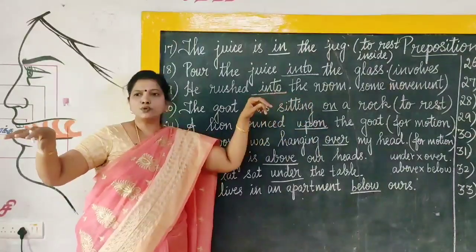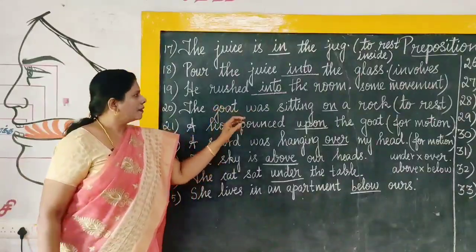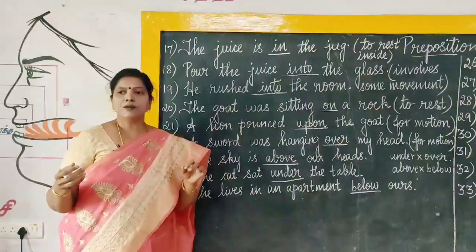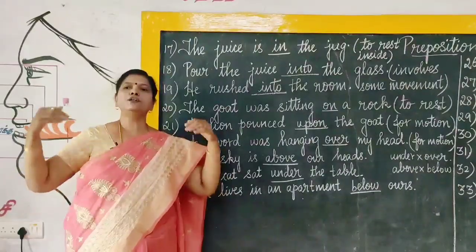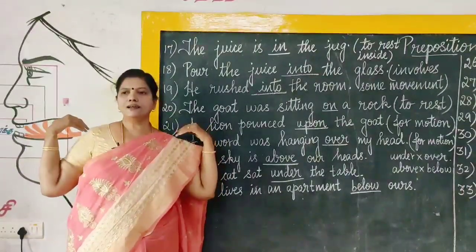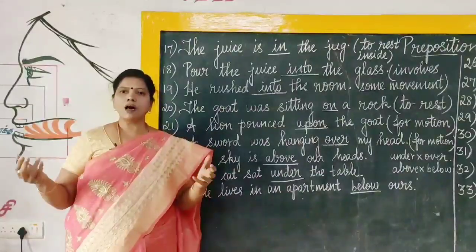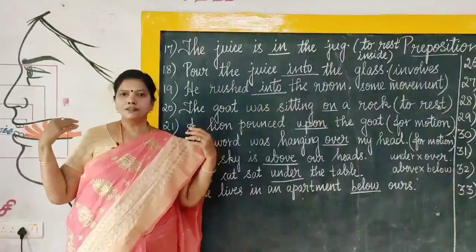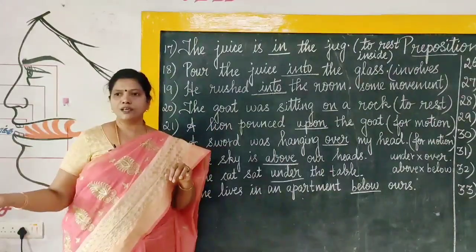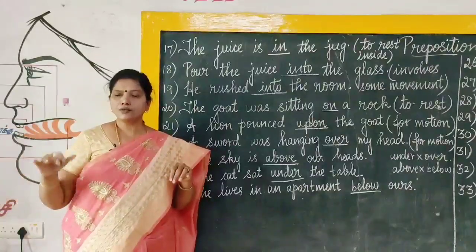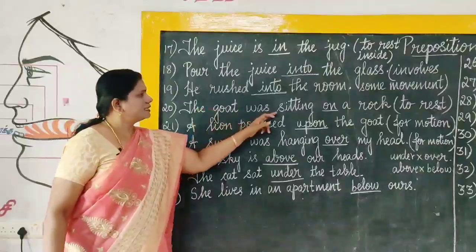That is why you sit on a stool. You sit in the chair. You sit on a stool. Right. Because while sitting in the chair, it has arms and you can lean back. While you are sitting on a stool, you do not have arms or the provision to lean. That is why you use on for stool and in for chair. You sit in a chair. You sit on a stool. Is it clear? Yes.